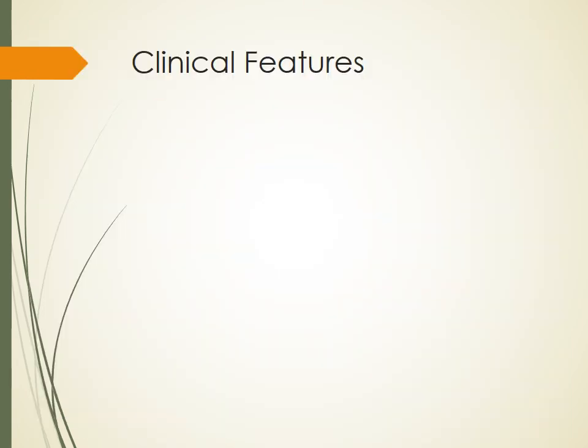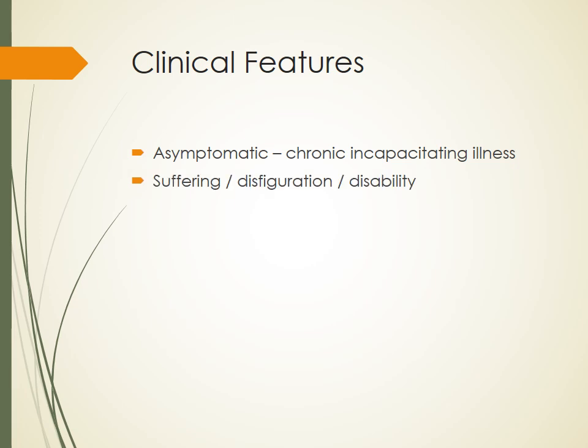Now the clinical features. If we see the clinical features, many persons would be asymptomatic. There would be some chronic symptoms, but basically they will not show any symptoms. Sometimes there would be much suffering, there would be disfiguring of the various limbs, and it may lead to disability also. And sometimes there would be hypersensitivity.